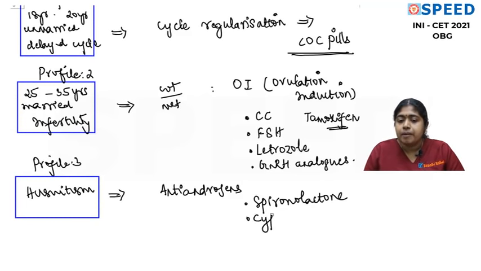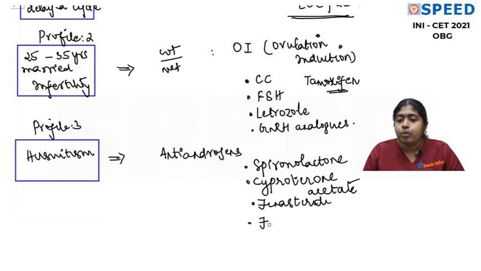The 4 anti-androgens that are commonly available are spironolactone, cyproterone acetate, and finasteride. Finasteride is a 5-alpha reductase inhibitor, and flutamide. What is flutamide? It is an androgen receptor blocker.